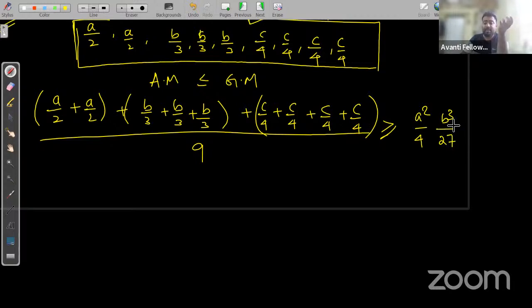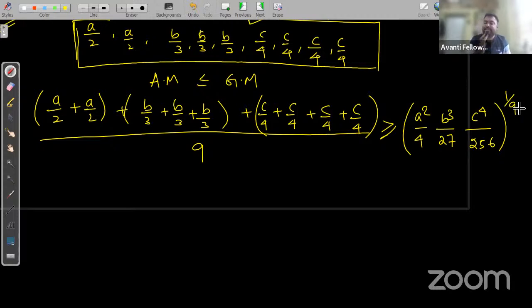And C by 4 to the power 4 is C to the power 4 divided by 4 to the power 4, which is 256, whole to the power 1 by 9. Is it or not? Yes or no? Tell me.